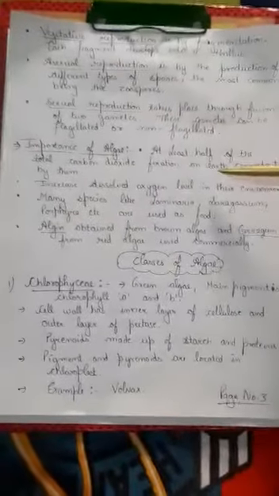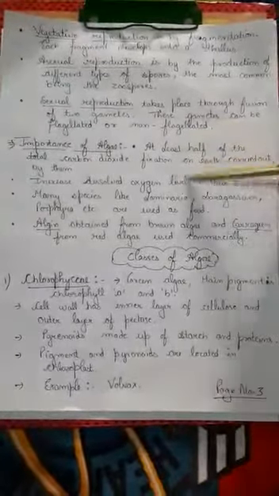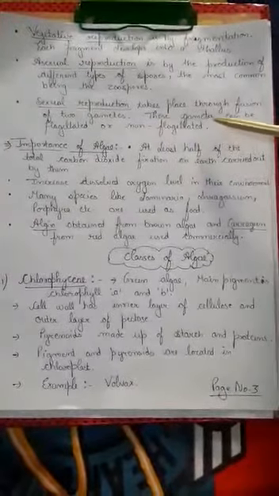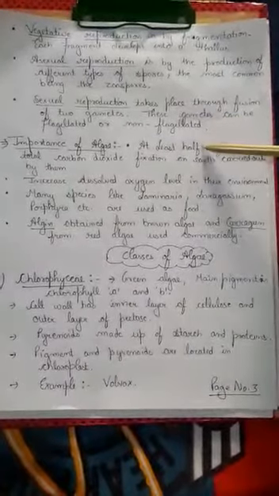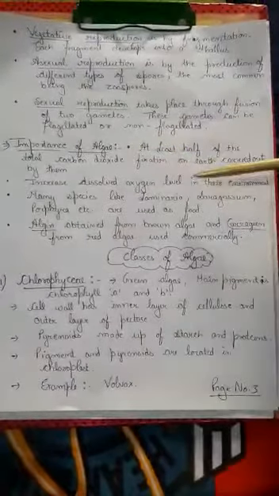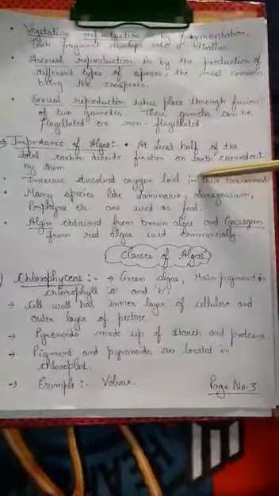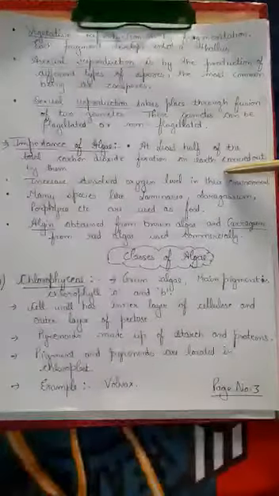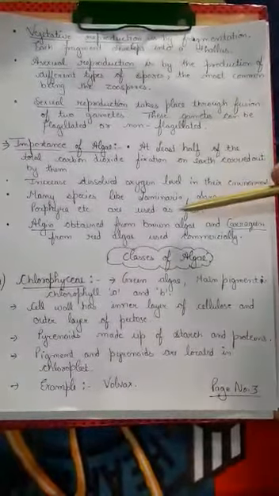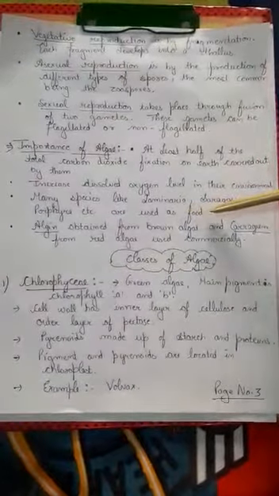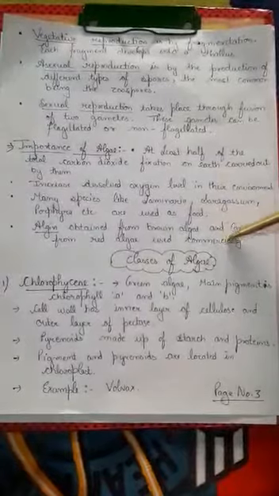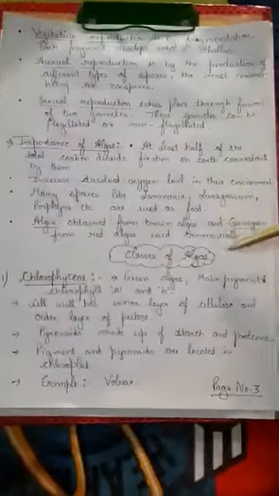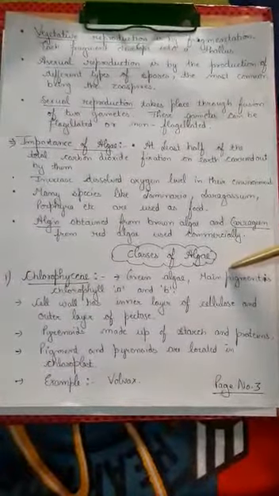Now we have the importance of algae. How is algae important? At least half of the total carbon dioxide fixation on earth is basically carried out by the algae, and it increases the dissolved oxygen level in the environment. Moreover, we have algin, which is obtained from the brown algae and has commercial usage to thicken substances. Now we have different classes of algae.